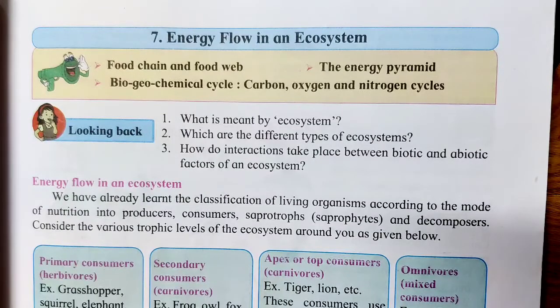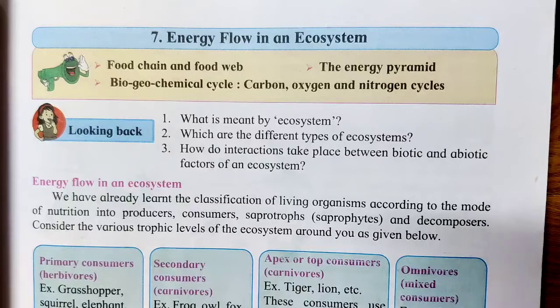So now let us see what is a food chain. Food chain means one organism eating another organism for the purpose of nutrition, for the purpose of food and energy. So that food is passed on from one organism to another organism, always starting from the green plants. So green plants are the ones whom we call the producers.